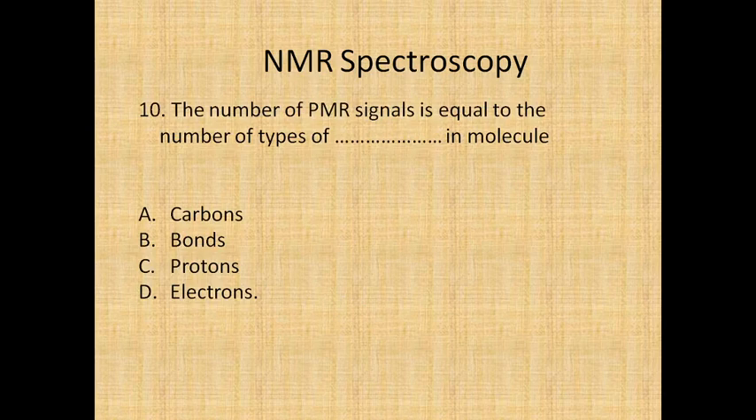Now, the number of PMR signals is equal to the number of types of dash dash in the molecule. Whether it is option A carbon, B bonds, C protons, or D electrons. It's an easy question: the number of types of protons, yes, definitely. Whatever types of protons are present in the compound, that is the number of PMR signals you will see in the spectrum.